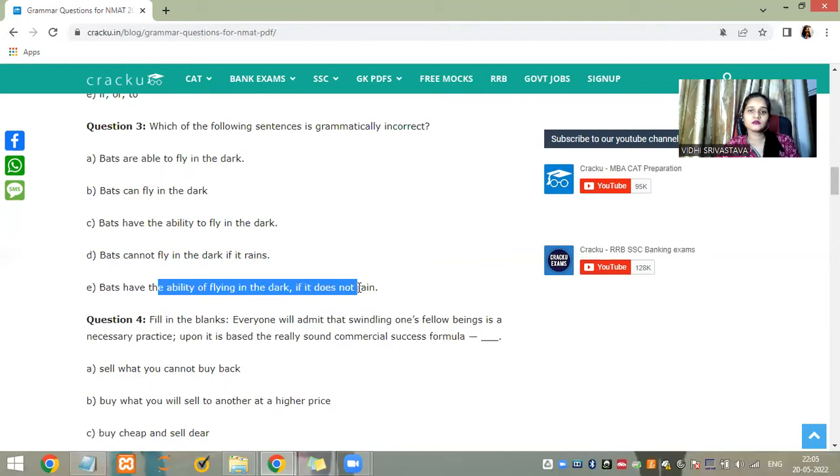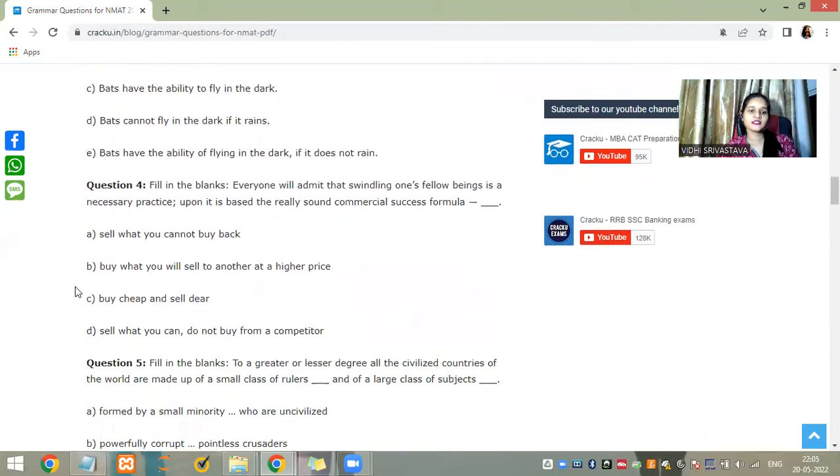Whatever I said about capability and ability is also true, but grammatically, ability of and ability to should be taken care of. This is a very good example. Please do not fall into the trap of reading the wrong question. That happens with me a lot, and happened with me today as well.